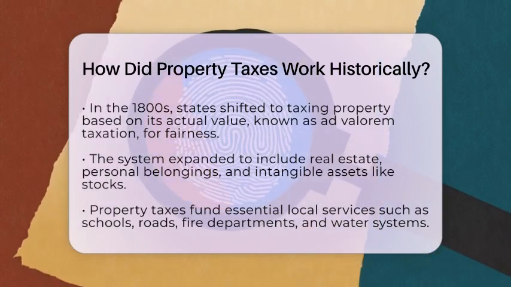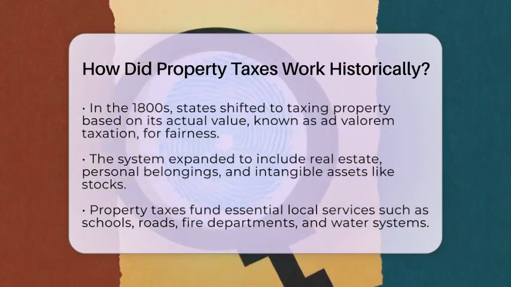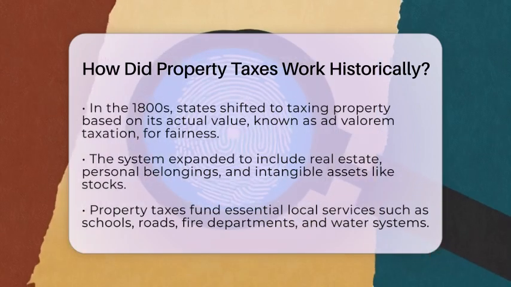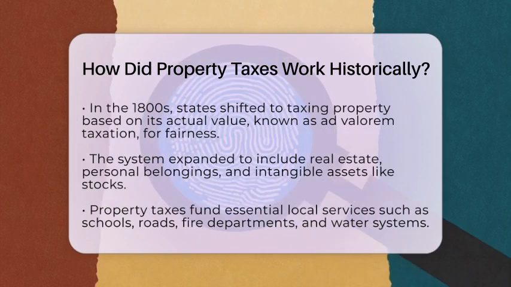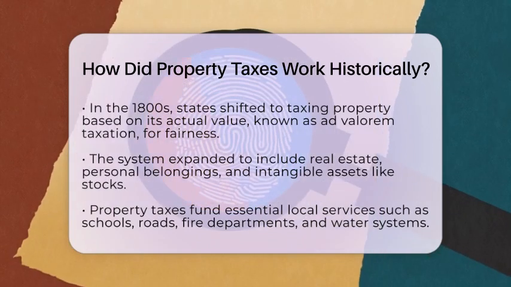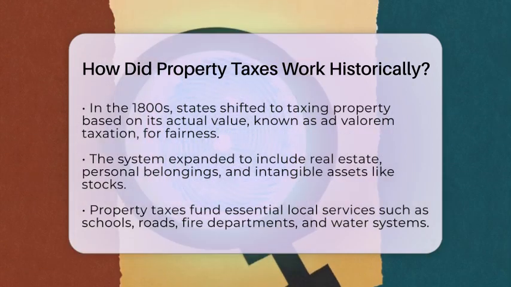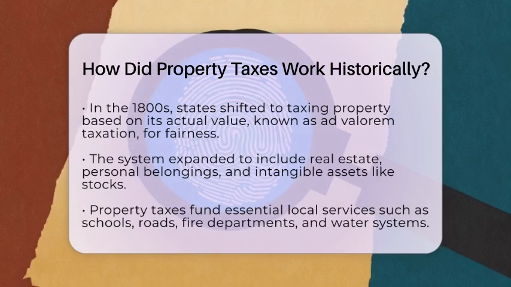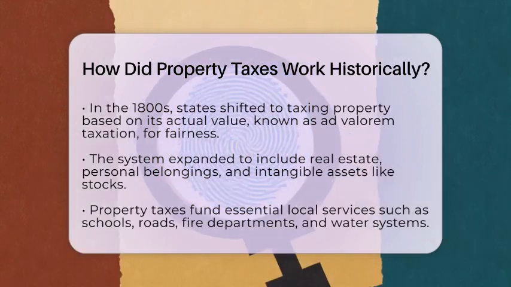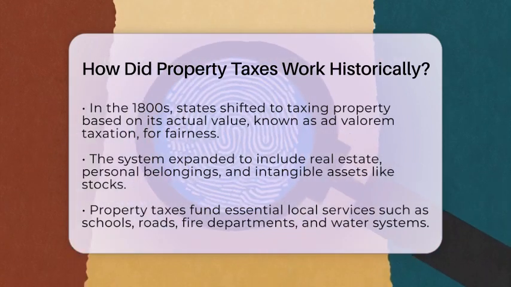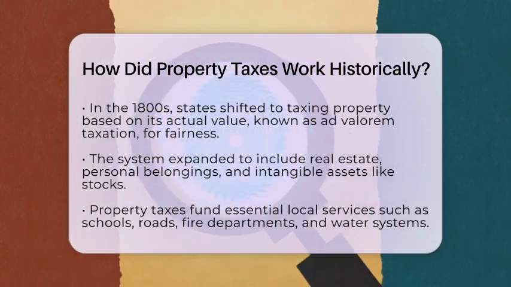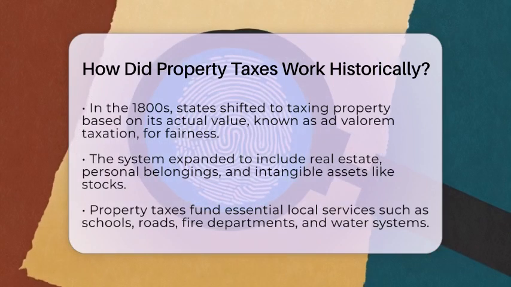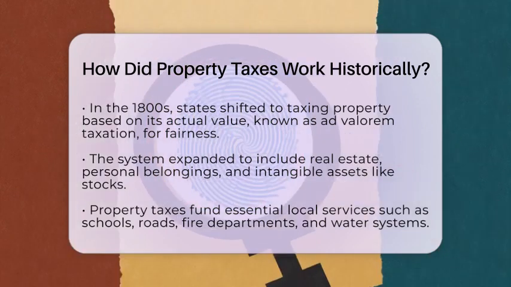The American system expanded to include all types of property, real estate, personal belongings, and even intangible assets like stocks. Local governments relied heavily on property taxes to pay for schools, roads, fire services, and water systems. Sometimes, properties were taxed in multiple districts, which could get complicated. To keep things fair, states made rules requiring uniform assessments within each area.